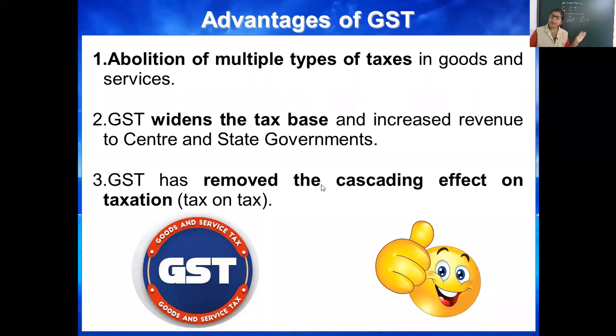So in previous systems, tax was imposed on tax already. For example, cost price is 100, 10% tax, that is 10, so 110. Then at the next step, tax 10%, then 11.